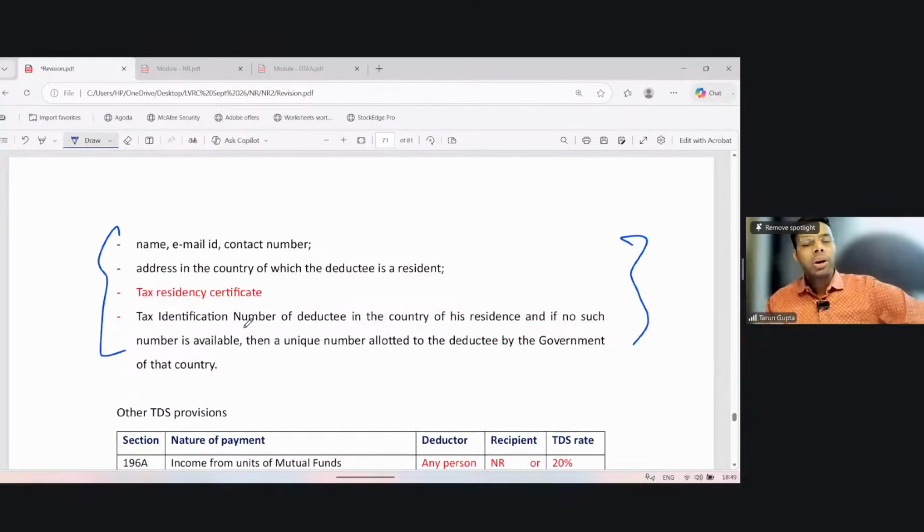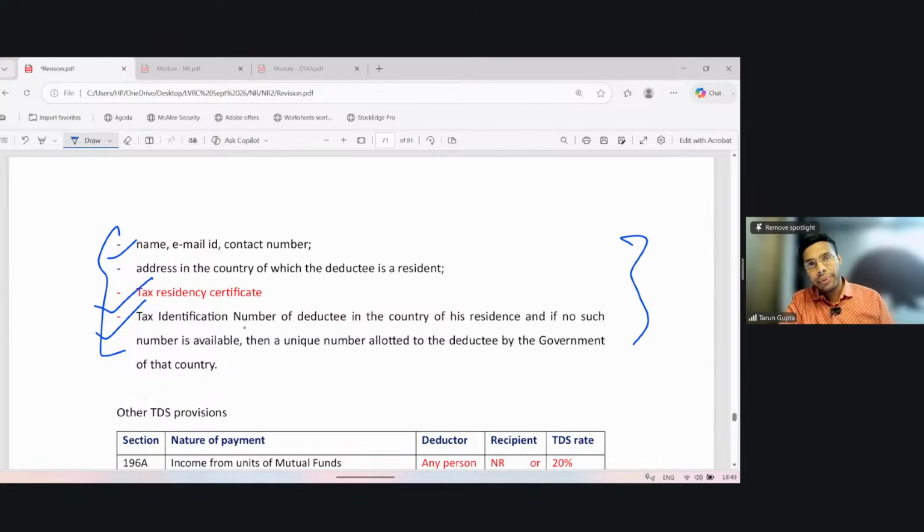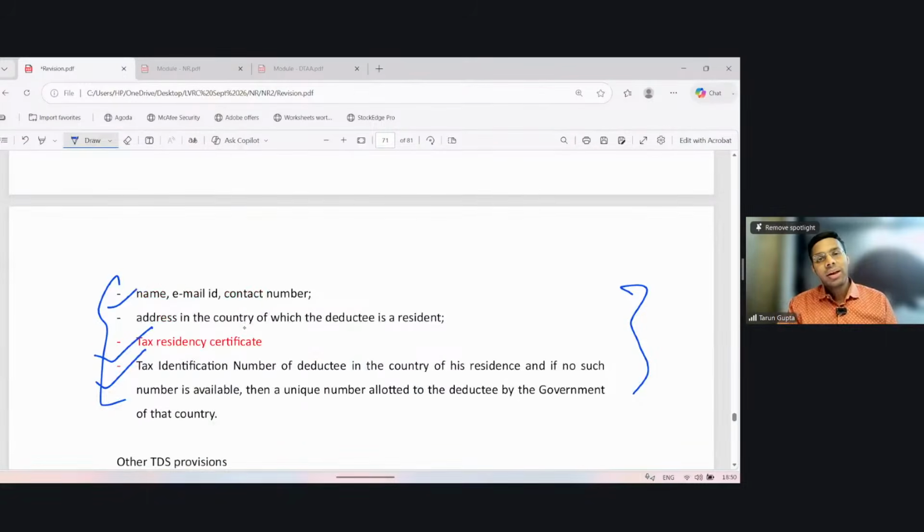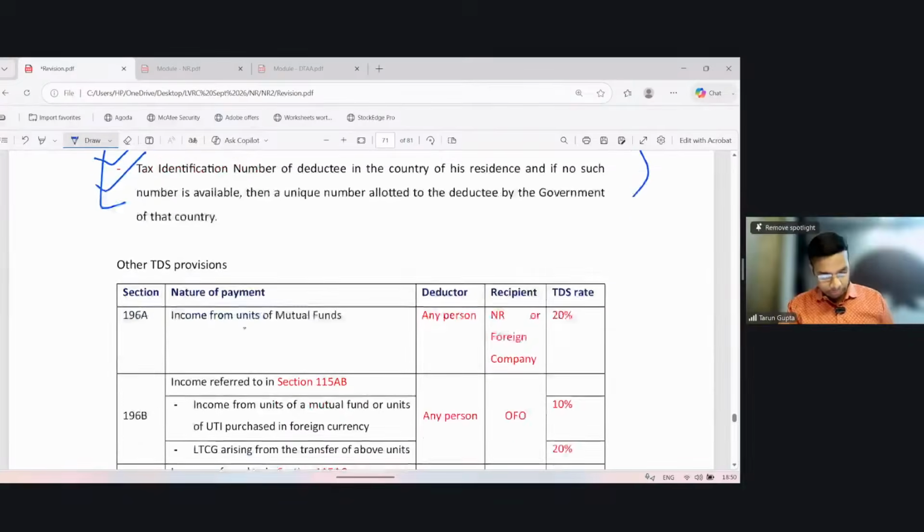Right? What documents or information does he need to provide? He must provide name, email address, and contact number. He must provide the address of his home country, a tax residency certificate, which we call TRC, or lastly, any number similar to our PAN in the foreign jurisdiction where he is residing. Right? So if you provide these documents, then higher tax shall not be withheld on payments made to them.